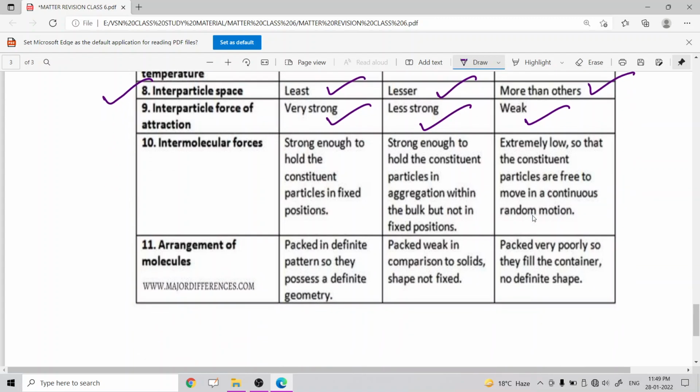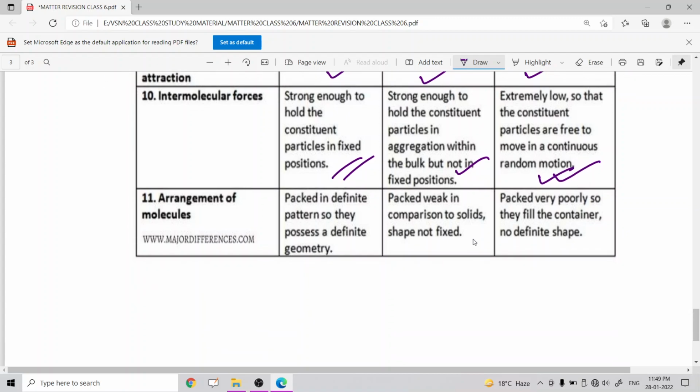Intermolecular force for solids is very strong, for liquids stronger than gases but weaker than solids, and for gases the intermolecular forces are very weak.